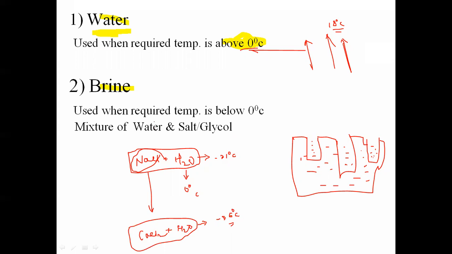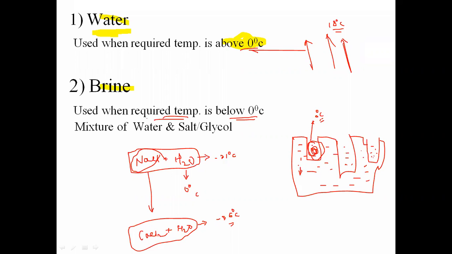So here, when to use a brine solution as a secondary refrigerant: if I want to maintain the required temperature below 0 degree centigrade. For example, if ice blocks are to be made, then I have to consider the surrounding temperature, because if the water is pure, then the ice block will be formed at near about 0 degree centigrade. So to produce that, whatever surrounding solution will be there, I have to maintain that surrounding solution below 0 degree centigrade.